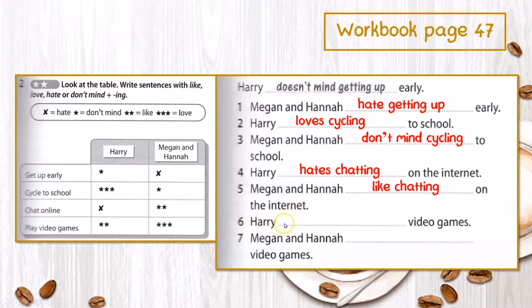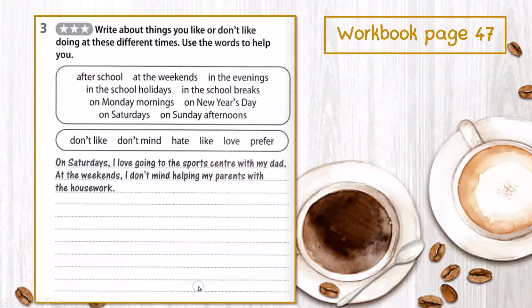Number 6, Harry blank video games. It has 2 stars, so Harry likes playing video games. And number 7, Megan and Hannah blank video games. It has 3 stars, so Megan and Hannah love playing video games. Okay, and let's see task 3. Write about things you like or don't like doing at these different times. Use the words to help you.